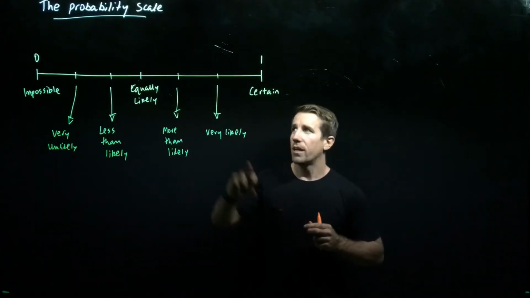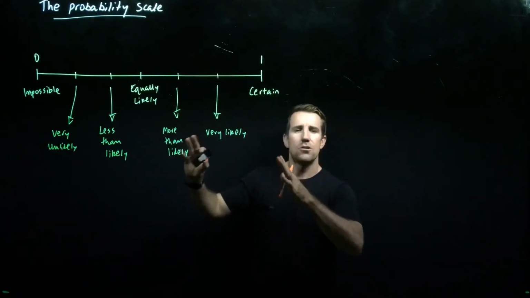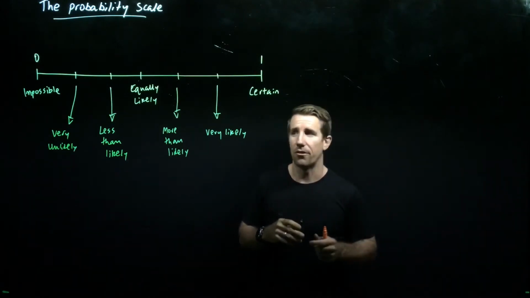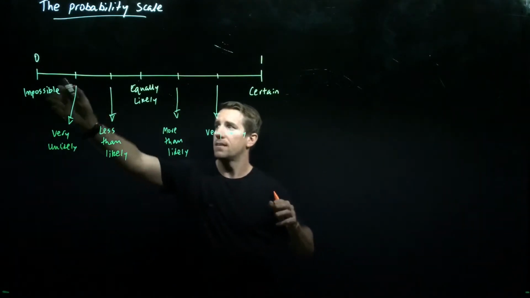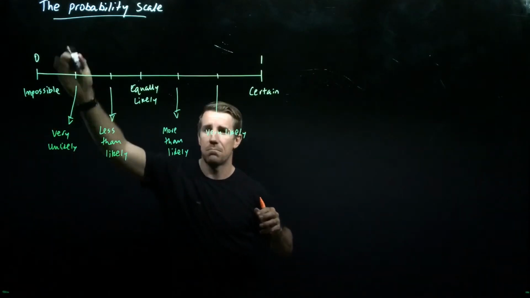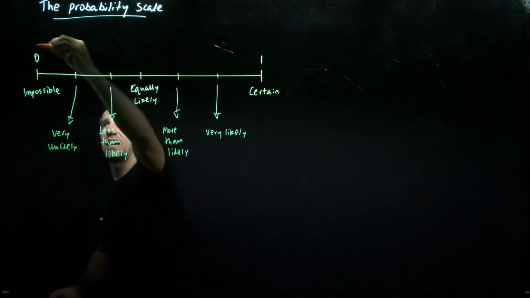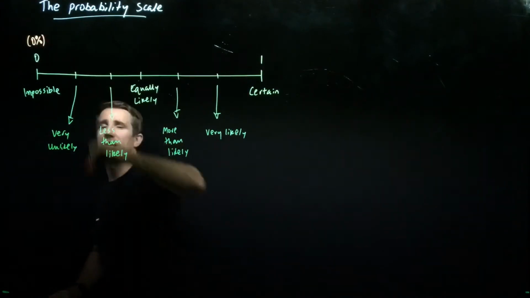All right, guys, having a little look here at the probability scale and just looking at terminology that we associate with things that have a different probability of occurring. Down this left-hand side here, we've got events that are impossible, and we associate that with the value of 0. That's actually the same as saying that has a 0% chance of occurring.